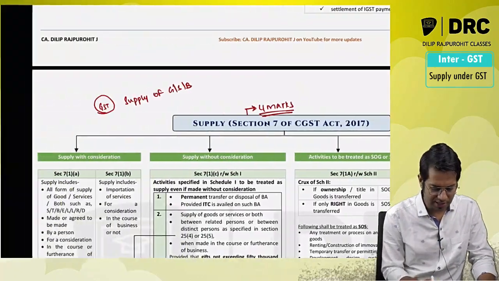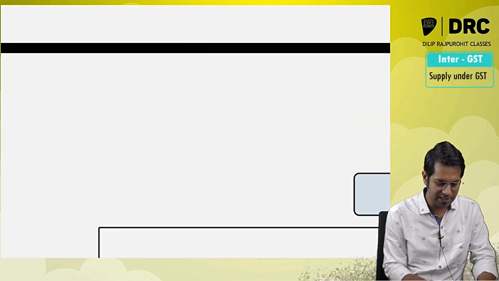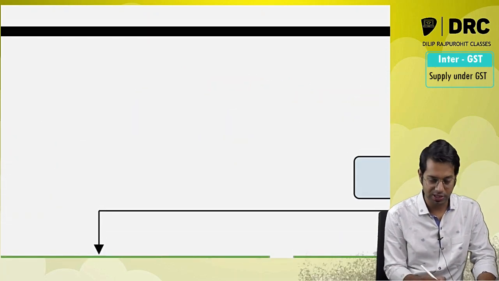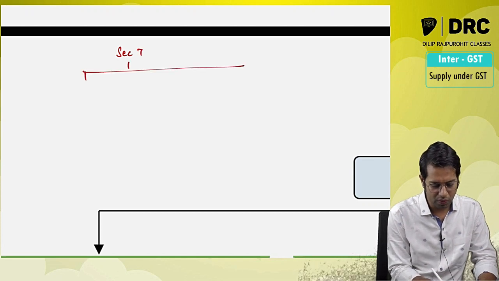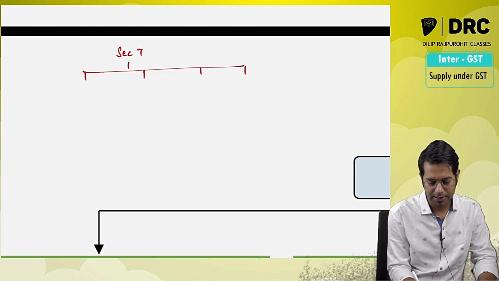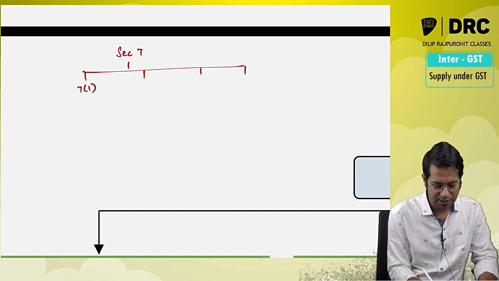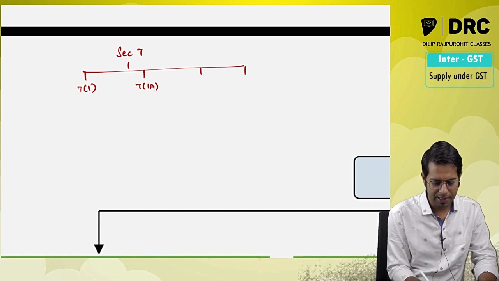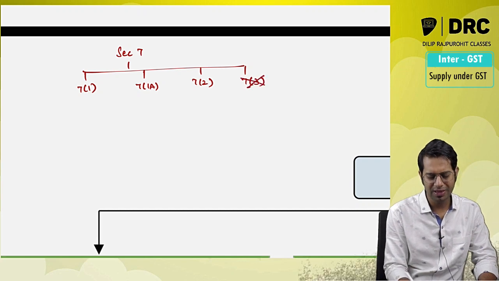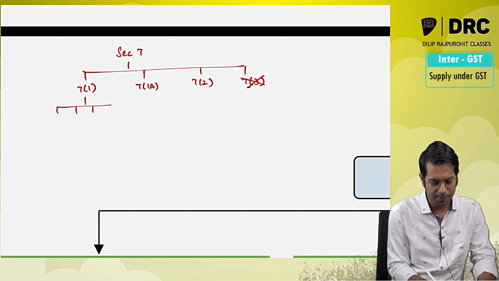Section 7 is a very beautiful section. It has beautiful subparts. I'll just give you a bird's eye view of section 7. Section 7 is divided into 4 categories: section 7(1), 7(1)A, 7(2) and 7(3). 7(3) is not so important, it talks about just one single point.